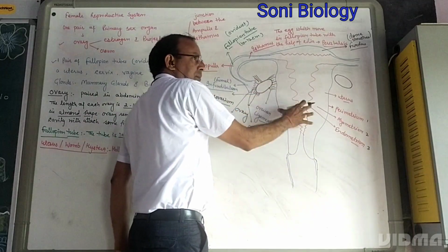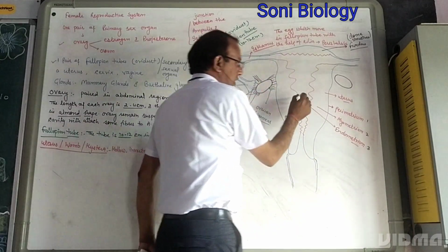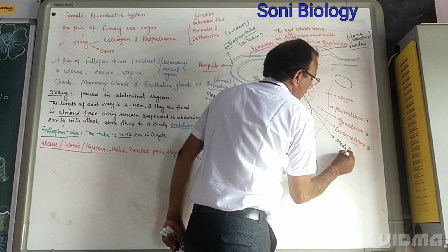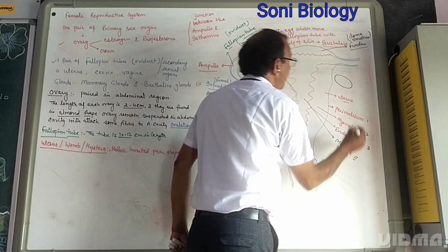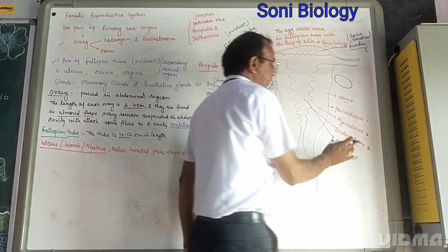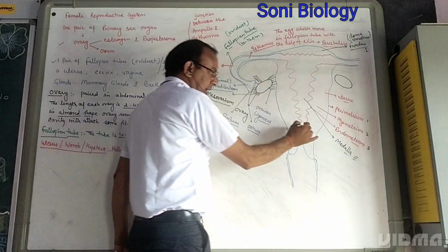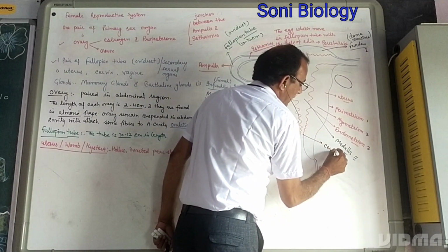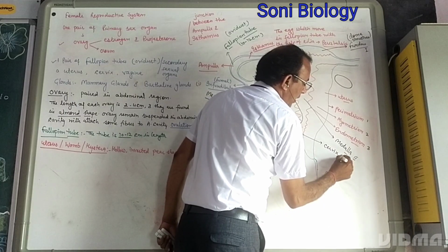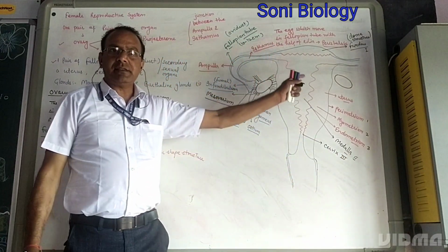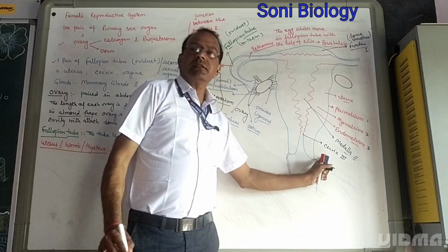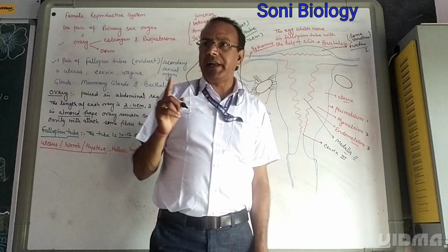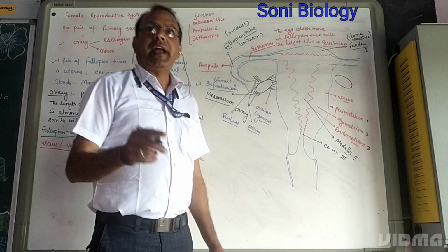And the second one, this middle zone, is called the medulla. This is the second zone. The first zone is the fundus, the second one is the medulla. And at last, this part is called the cervix. So we can say that there are three parts of the uterus: fundus, medulla, and cervix. Three layers cover the uterus: the perimetrium, myometrium, and endometrium.